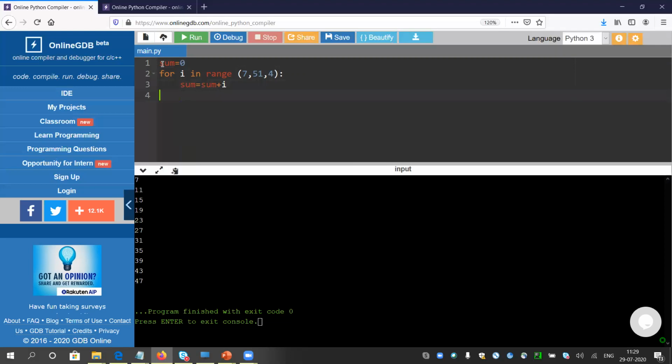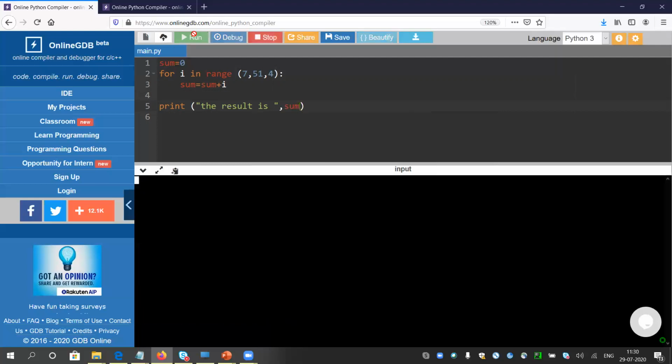And after the loop, if you give a tab, everything will go inside the for loop. But if you do not give the tab, it comes outside of that for loop. Because we have not given this tab, the print is in the same line as the for loop, so it is not inside the for loop. So here I will print the result, the sum. I will print the sum only.